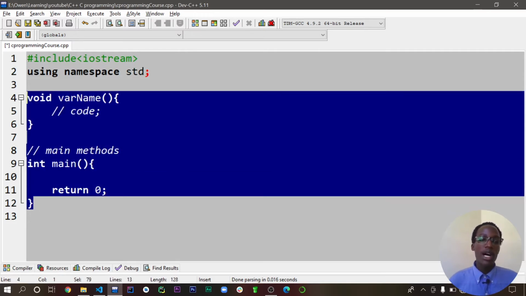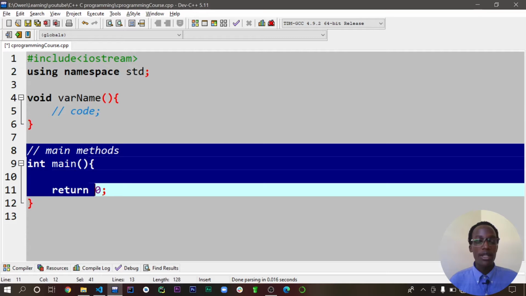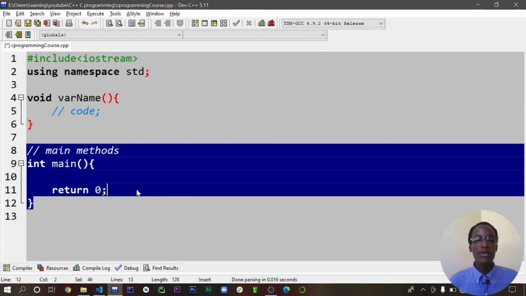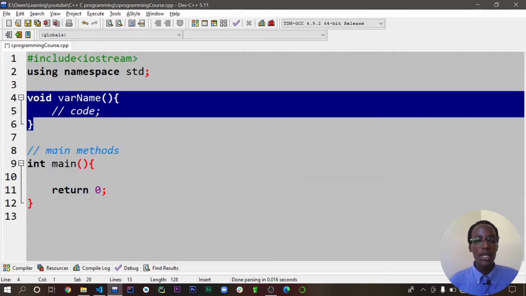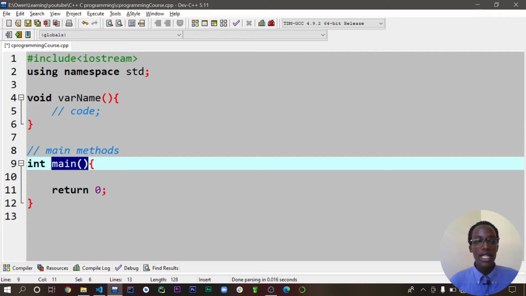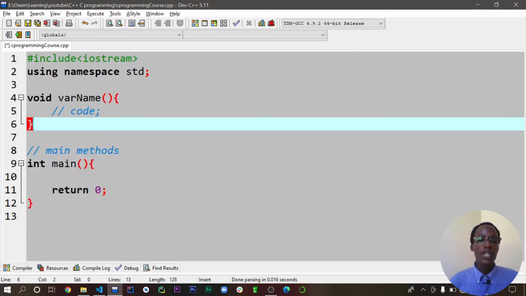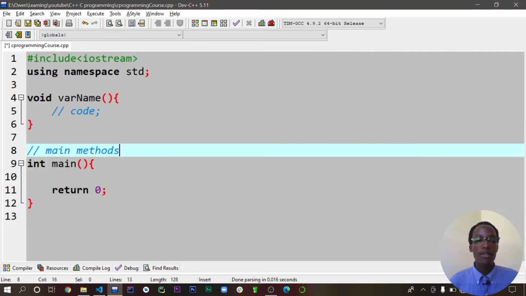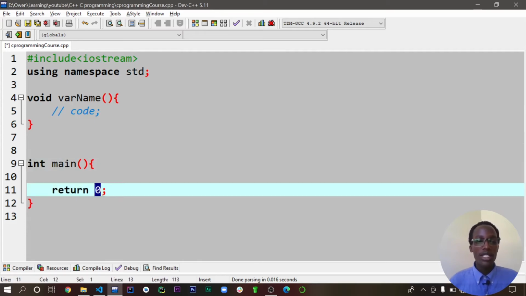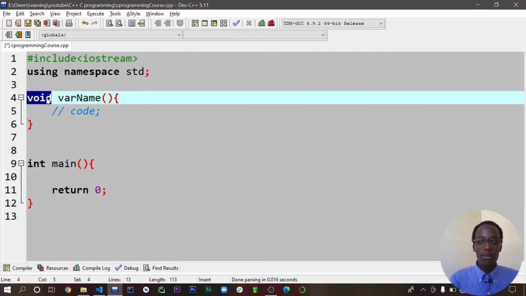Make sure that you are outside this main method here. In short, now this is a function. I hope that you understand. This is a method, and then this is a function. Make sure that we exit out of this main function. That's why we're returning a 0, because it takes in an integer. So we are returning int 0 by default. If we were to return a boolean, we can have a function with boolean, then assign it a variable name.